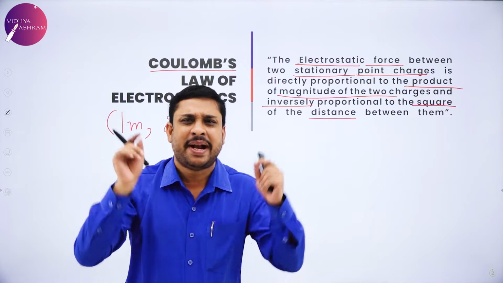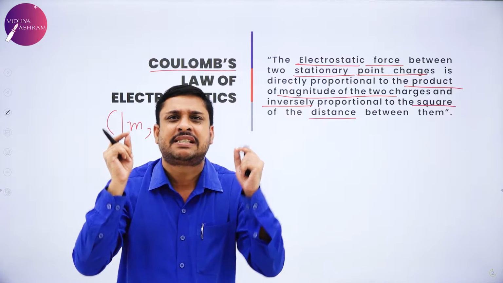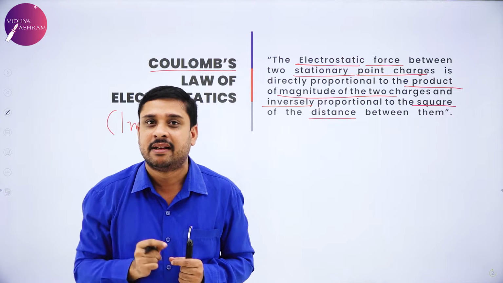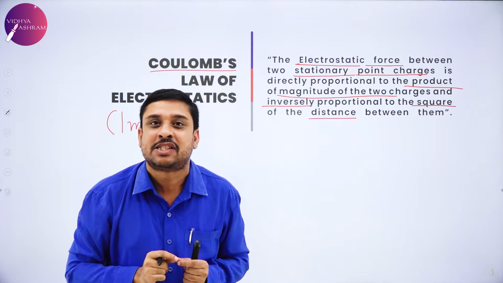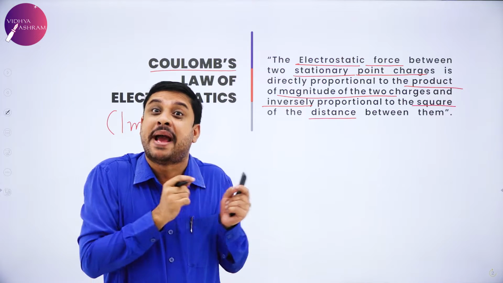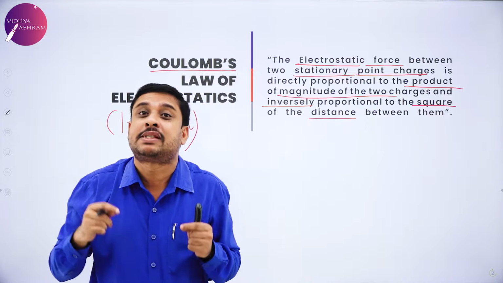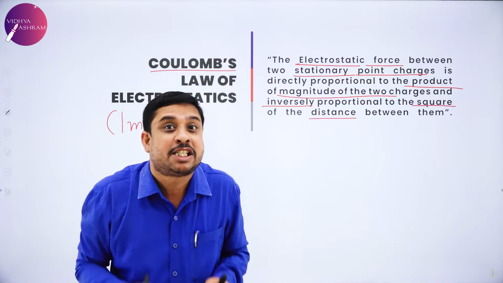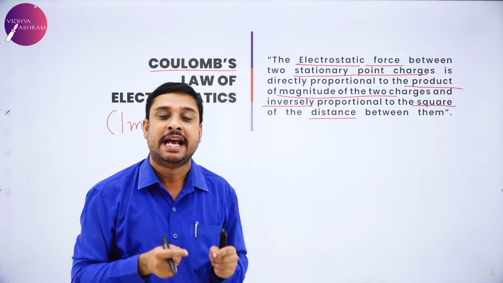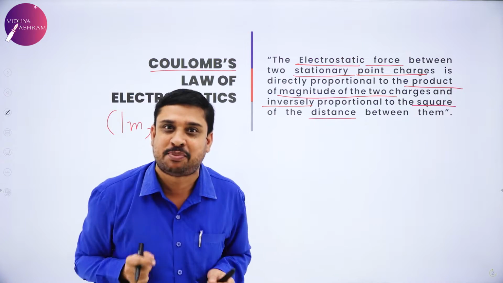My dear students, if we start thinking in depth, there Newton clearly says force of attraction, but Coulomb mentions it electrostatic force. Why that specification is not done? Because we have already learned charges can be of 2 types.